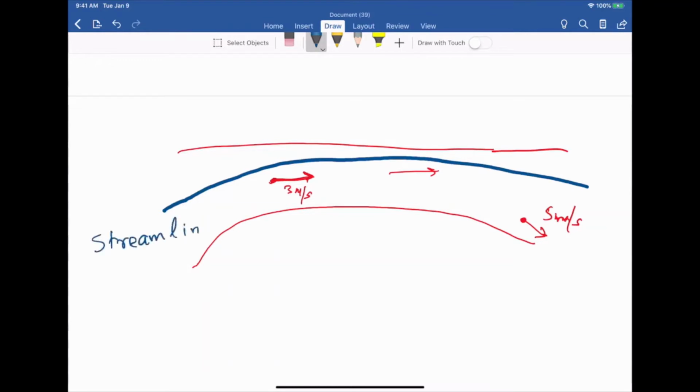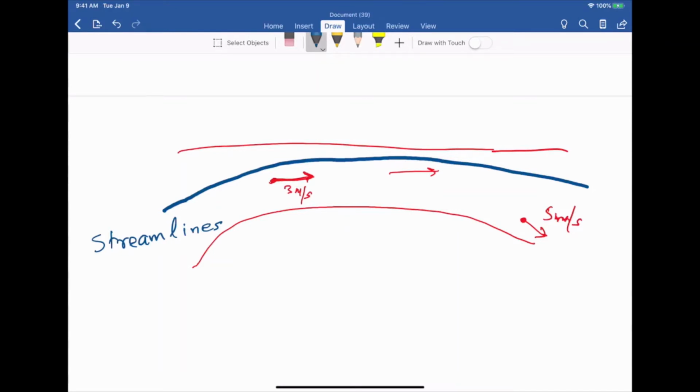We are not going to use these concepts in what we're going to do, but I'm just mentioning these because you might hear these terms in a more advanced course. Okay, so a streamline is the path taken by a massless fluid element, a tiny element of fluid. You can just think of it as like a water molecule or a molecule of the fluid that's flowing along with the fluid. So the path taken by that is what we call a streamline.